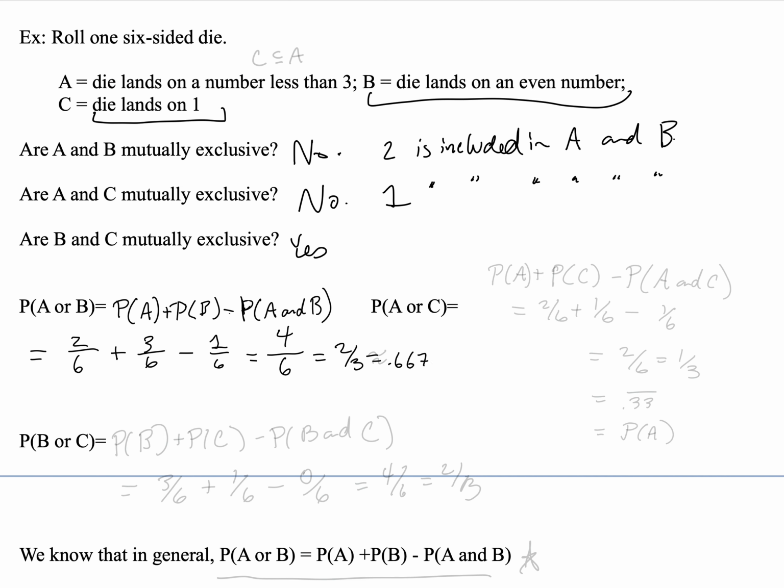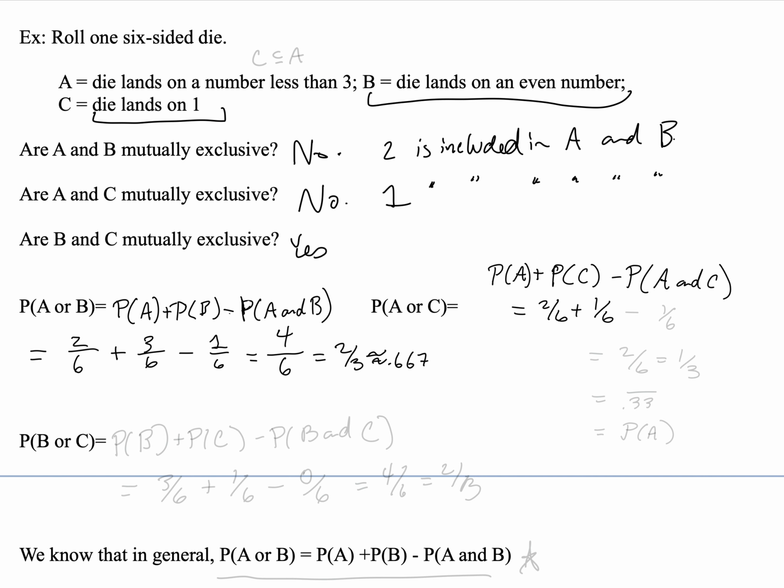So any of those numbers or any of those values would be good solutions to that problem. Okay, so for the probability of A or C, that is equal to probability of A plus probability of C minus probability of both A and C. And so that's equal to probability of A, we already know is 2 out of 6, plus probability of C, that's 1 out of 6.